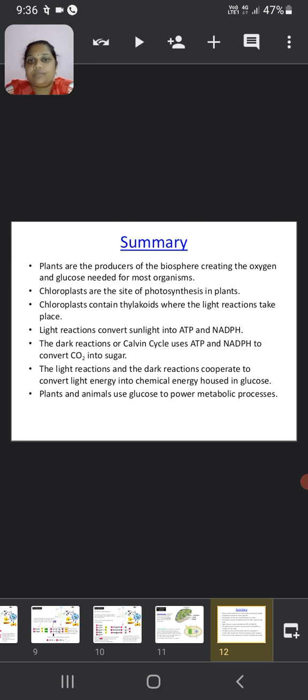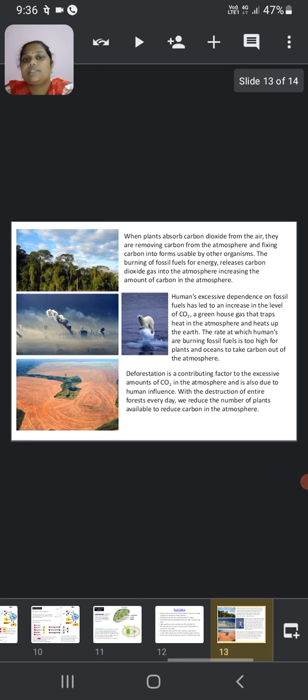Then, in summary, plants are the producers of the biosphere, creating the oxygen and glucose needed for most organisms. Chloroplasts are the site of photosynthesis in plants. Chloroplasts contain thylakoids where the light reactions take place. Light reactions convert sunlight into ATP and NADPH. The dark reaction, or Calvin cycle, uses ATP and NADPH to convert carbon dioxide into sugar. The light reactions and the dark reaction cooperate to convert light energy into chemical energy housed in glucose. Plants and animals use glucose to power metabolic processes.